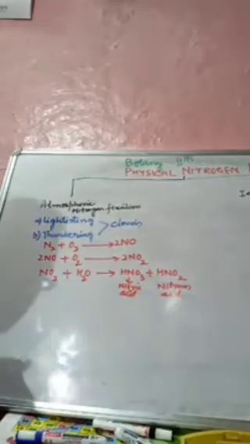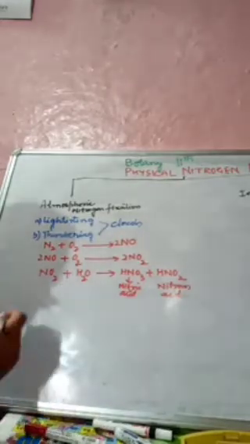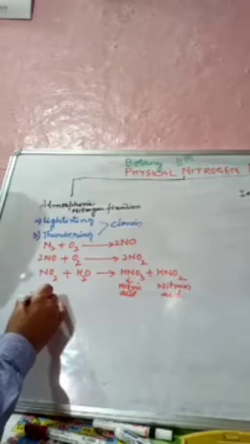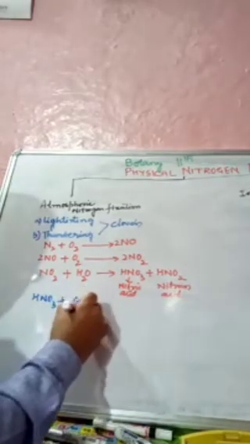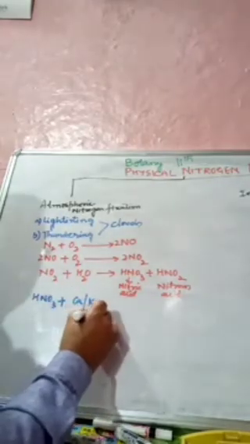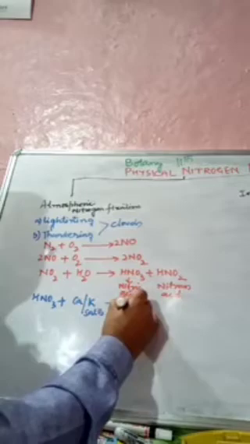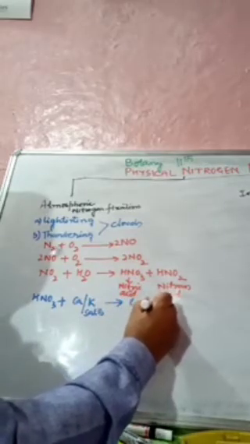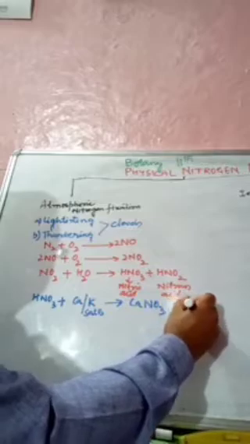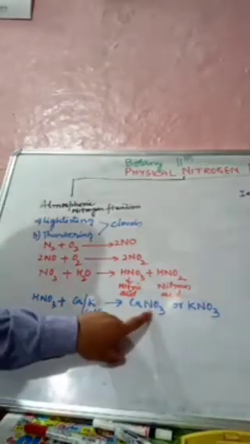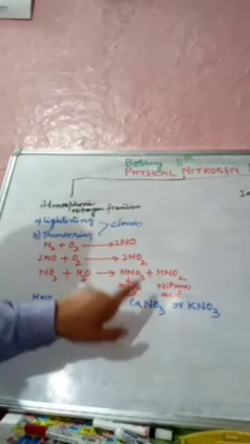How does that reaction happen? Nitric acid combines with calcium or potassium salts, or alkaline salts, to form potassium nitrate or calcium nitrate. So this is a usable form which can be used by the plants.